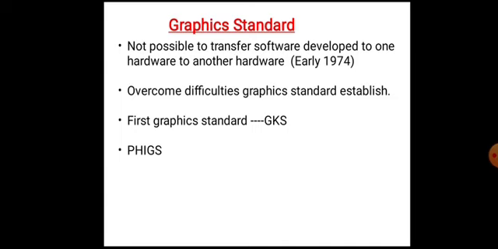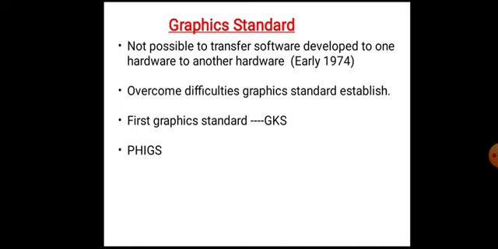After considerable efforts, the first graphics software standard, known as GKS or Graphical Kernel System, was developed. Although GKS was originally developed as a two-dimensional graphics software standard, a three-dimensional GKS extension, or GKS 3D, was subsequently developed.